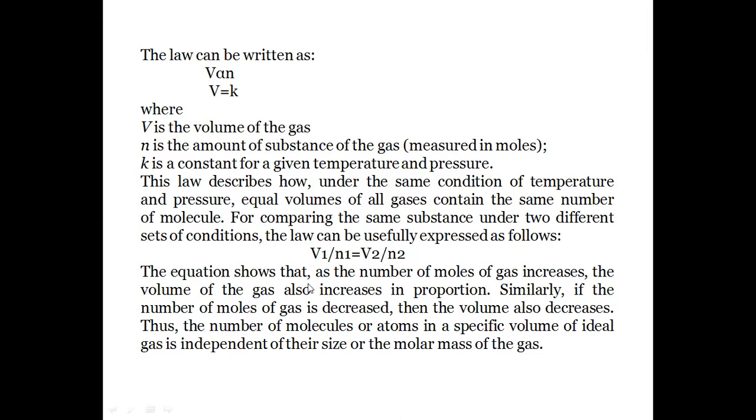So this equation shows that as the number of moles of a gas increases, the volume also increases in proportion. Similarly, if the number of molecules of a gas decreases, the volume also decreases. Thus the number of molecules or atoms in a specific volume of an ideal gas is independent of the size of the gas and the molecular mass of the gas. So this is about Avogadro's law. The Avogadro's equation is V is equal to kn, and if two states are considered, then V1 by N1 is equal to V2 by N2.